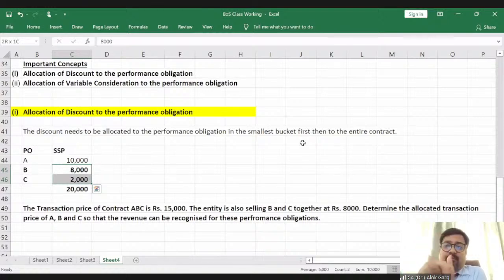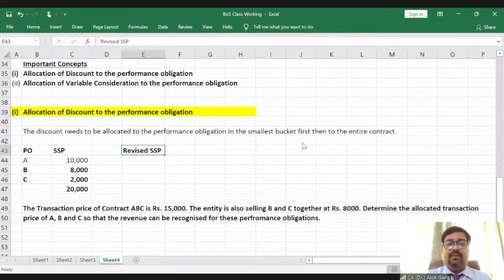So going by the smallest bucket, which is B and C, the entity used to sell B and C for rupees 8,000. But what is the standalone selling price of B and C put together? It is 10,000. It means the entity is providing 2,000 rupees discount on B and C. So first of all, we need to calculate the revised standalone selling price.